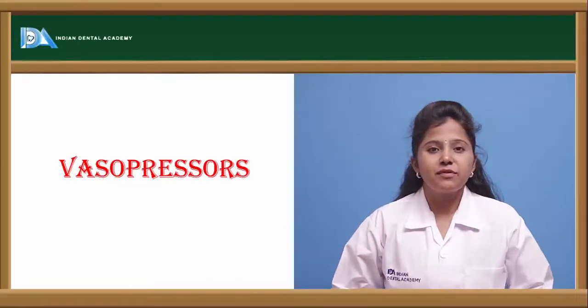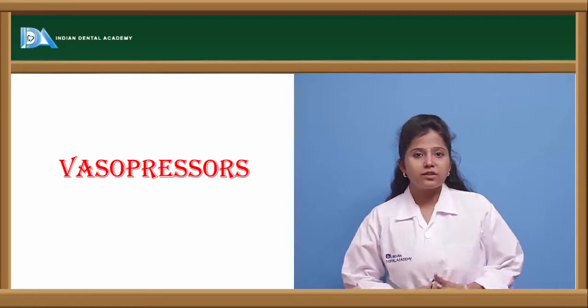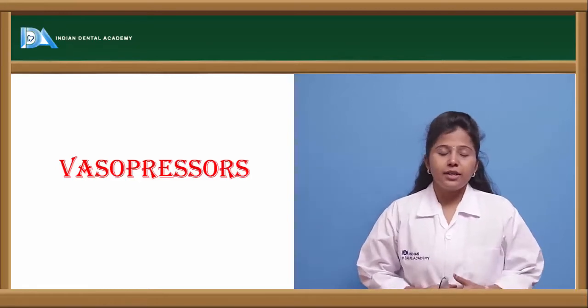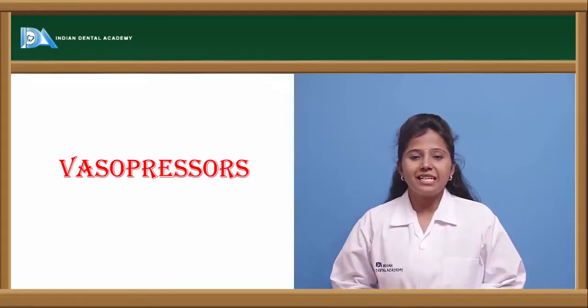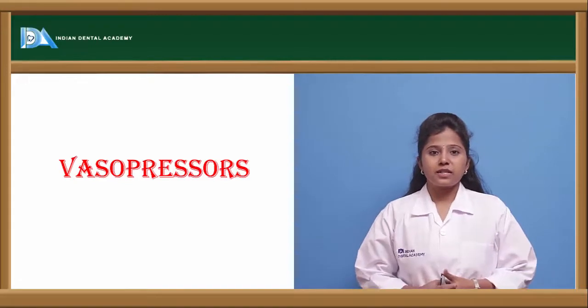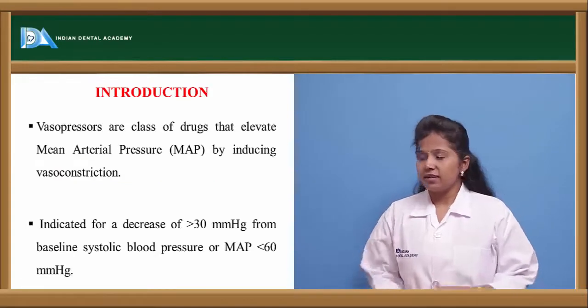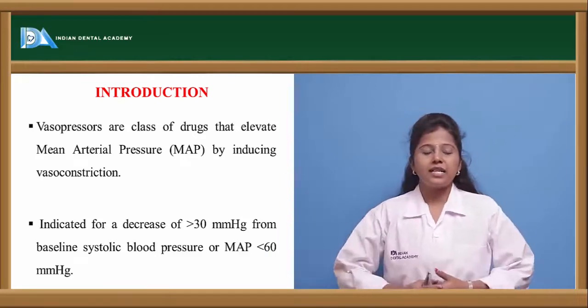In the previous class we discussed shock. Shock is one of the major conditions related to the cardiovascular system. In this class we will discuss vasopressors. So what are vasopressors? Vasopressors are the drugs which are used to elevate mean arterial blood pressure.